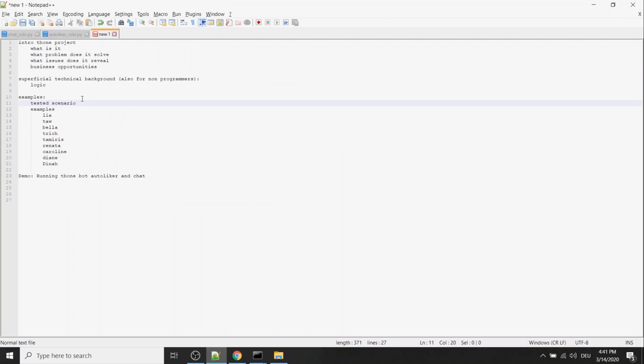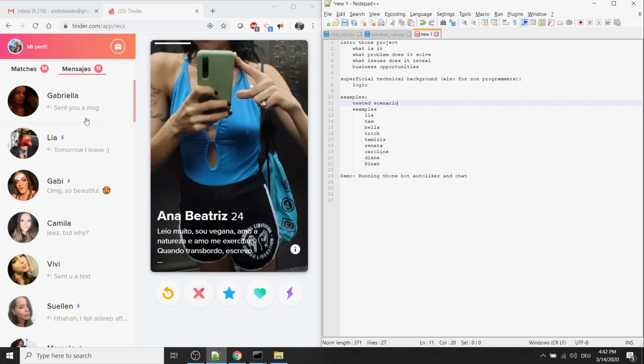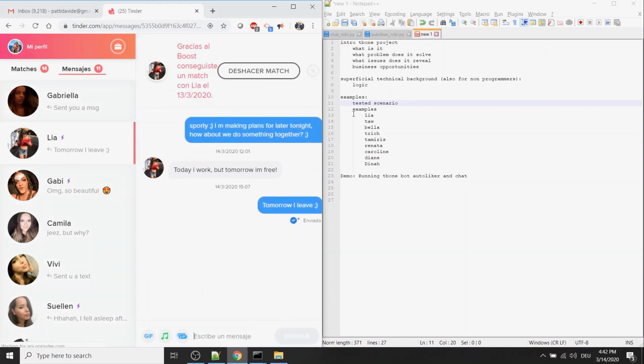So the setup I tested is just liking a bunch of people here in Sao Paulo, and now we can look at some examples. So let's just put this to the right and keep this to the left. I will show you some basic examples. So we can see, this is Leah.